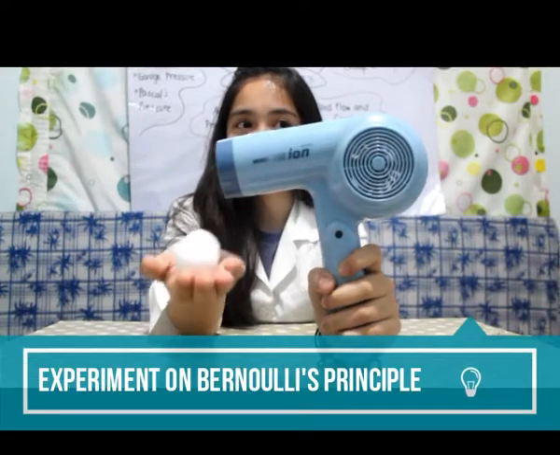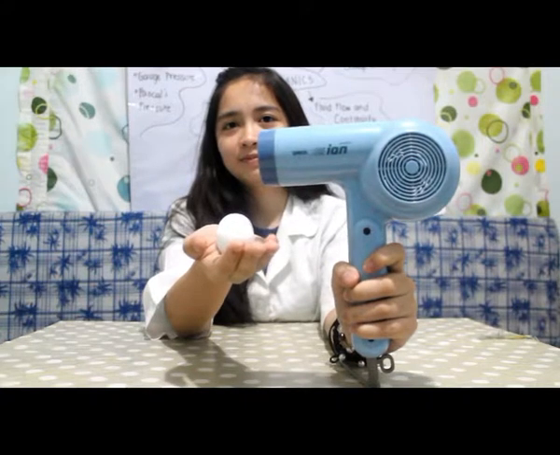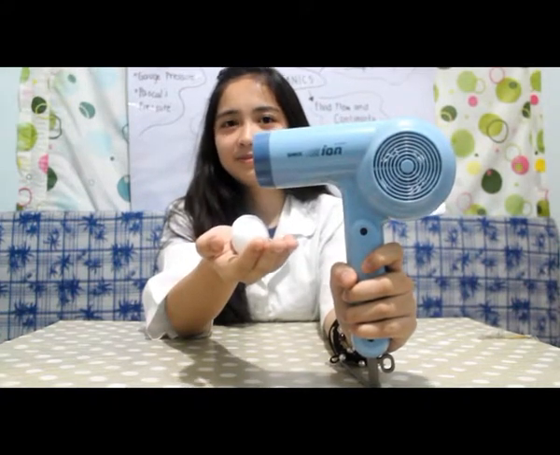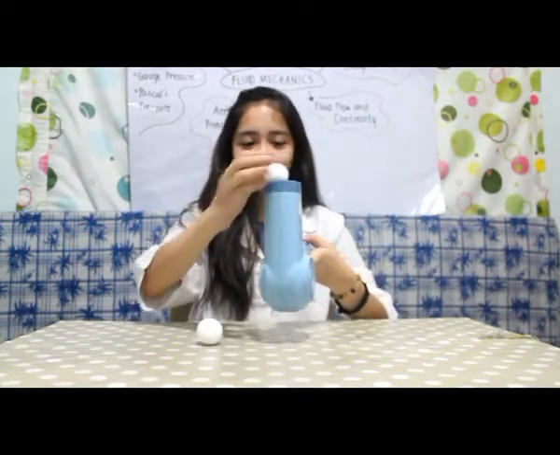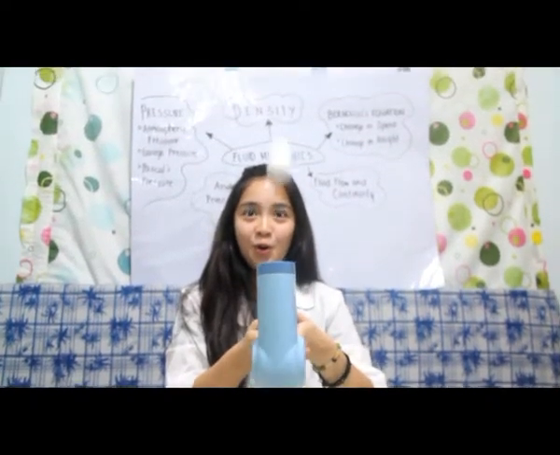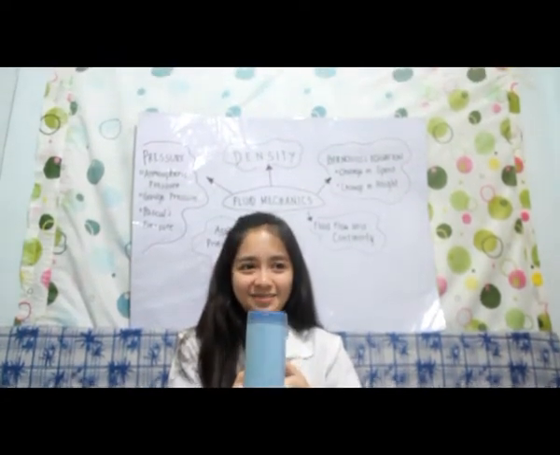Bernoulli's principle tells us that air that is moving at high speed has lower pressure than still air. This experiment shows that the air moves around the ball to create a pocket of low pressure air around the ball. When the ball moves to the side of the pocket, it will be pushed back in, and the upward force from the airstream keeps the ball aloft.